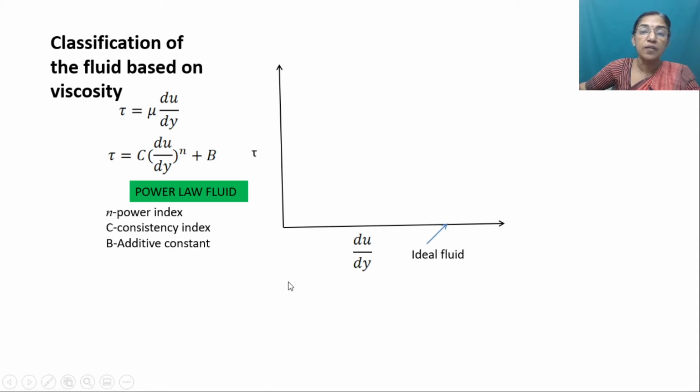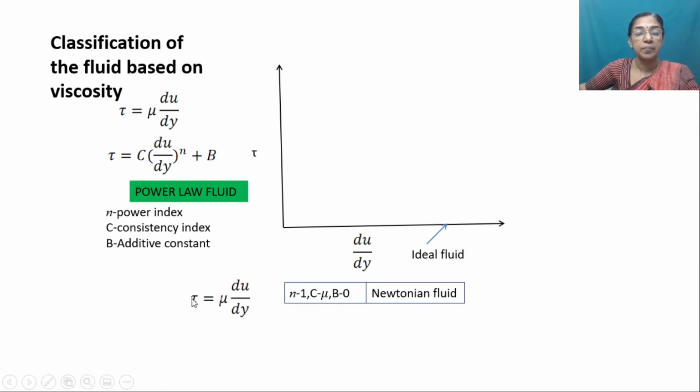For Newtonian fluid, n equal to 1, c equal to mu, that is viscosity, and b equal to 0. So our expression will be tau equal to mu into du by dy. If you plot tau versus du by dy, you will get a straight line, which indicates that the relationship between tau and du by dy is linear for Newtonian fluid. Now let us consider the slope of this line. Tan alpha, the slope of this line, will give you the viscosity of the corresponding fluid.